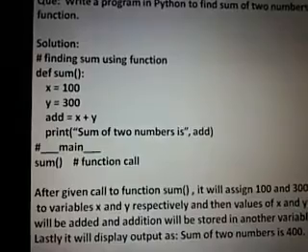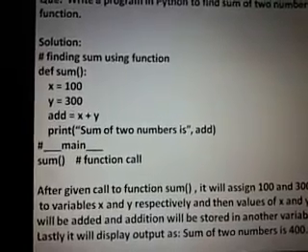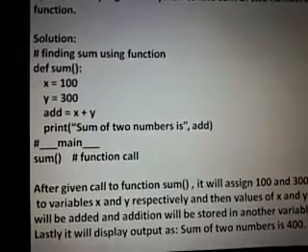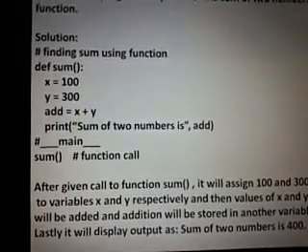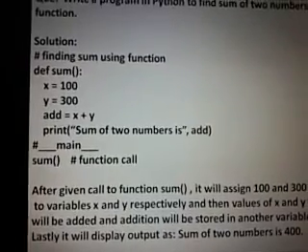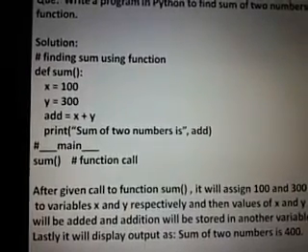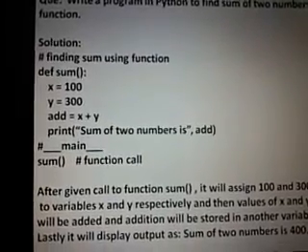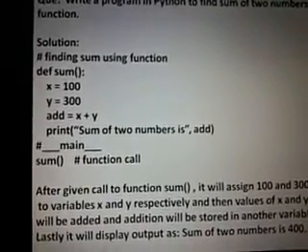As soon as the function gets called, flow is transferred from caller to called. Now what is caller and what is called? You are calling the sum function from the main block, so the main block will be considered as caller and function sum is called, so sum is known as the called function.